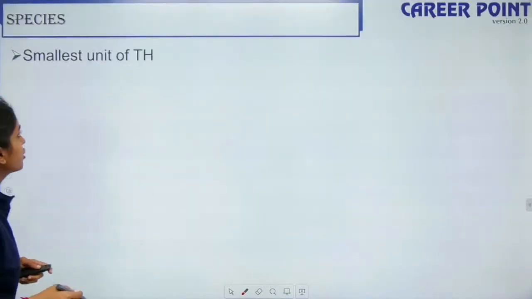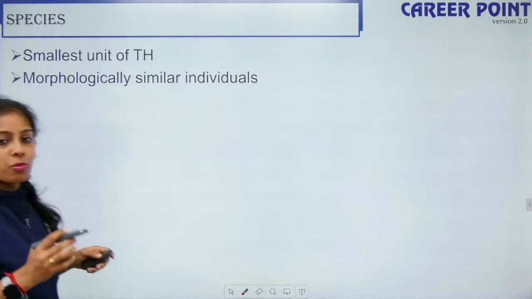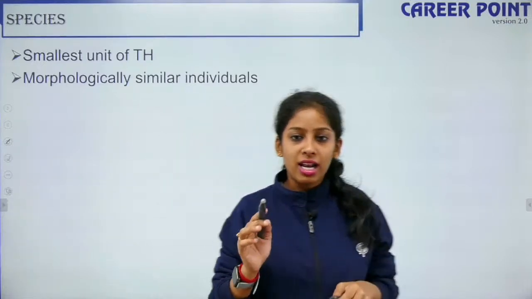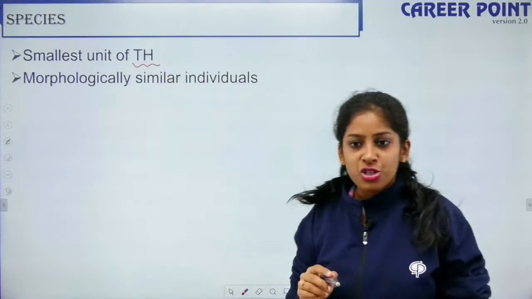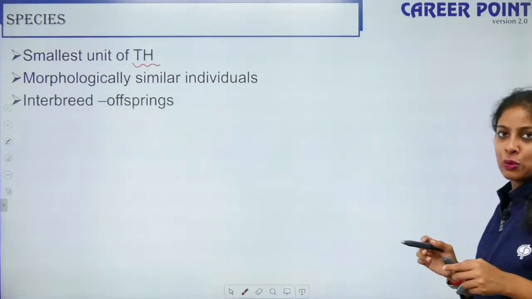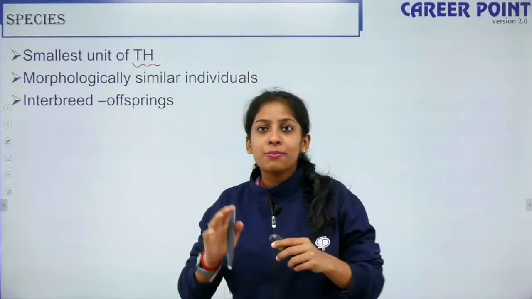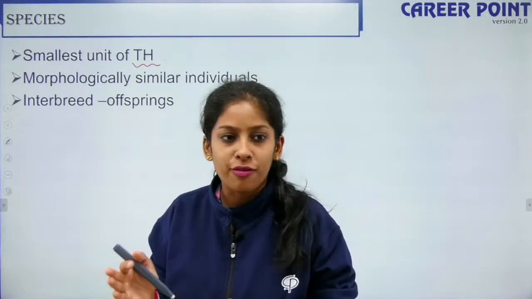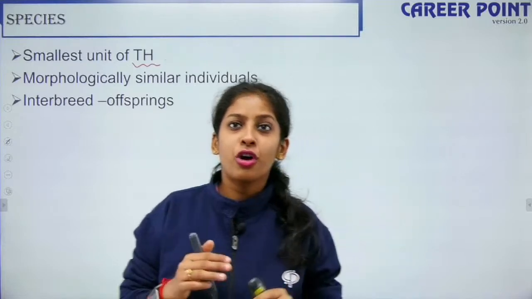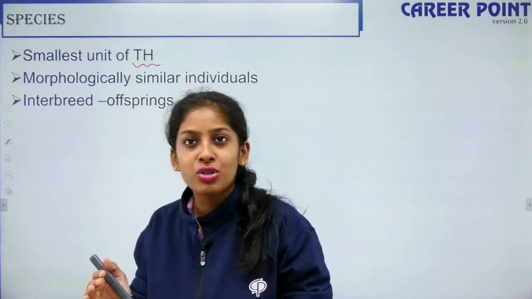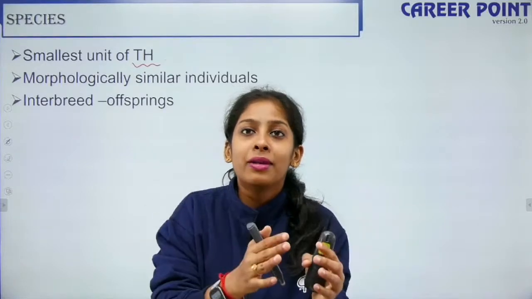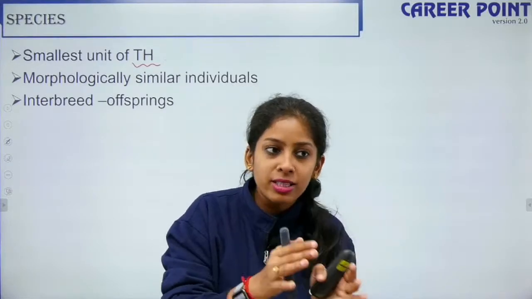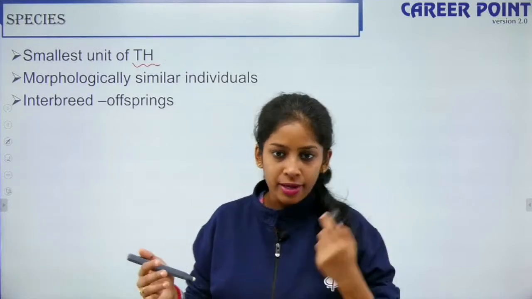First of all, we are talking about species, the smallest unit of your taxonomical hierarchy. TH is your taxonomical hierarchy. They are morphologically similar individuals. Species interbreed among themselves to form offspring. For example, a Labrador dog is a species, golden retriever is a species, both are of the same species, right? They breed or mate among themselves to give you a new offspring, right?